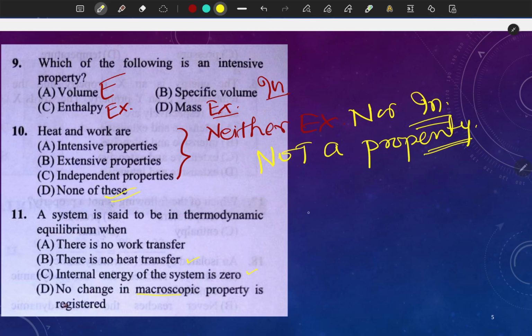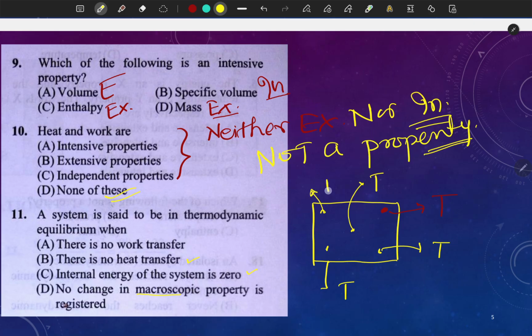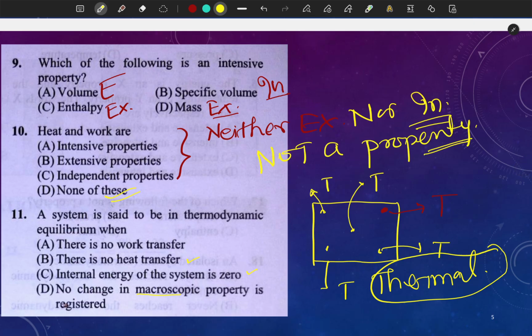The concept of thermodynamic equilibrium is that suppose we have a system, and if I measure the temperature at this point, the temperature is T. If I measure the temperature at this point, here also the temperature should be T, here also T, and here also T. At every point the temperature should be the same, only then it will be in thermodynamic equilibrium, right? It will be in thermal equilibrium, guys. For thermodynamic equilibrium, it should satisfy all the thermal, mechanical, chemical properties, right?